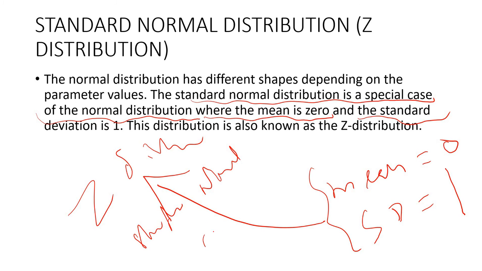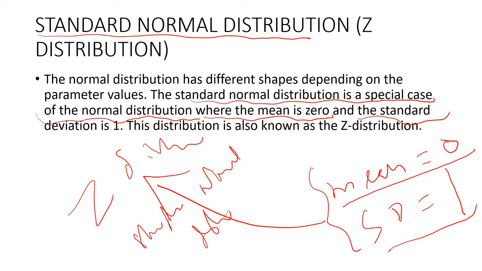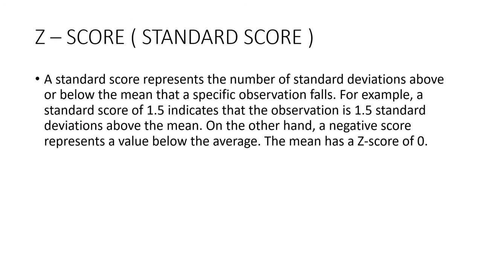What is the standard normal distribution? It is a type of normal distribution where the mean is equal to 0 and the standard deviation is equal to 1. The standard normal distribution is also known as the Z distribution. Simple, you got it. Now, to define the characteristics or the parameter of the standard normal distribution, or Z distribution, we have the Z score. Z score is also known as standard score.